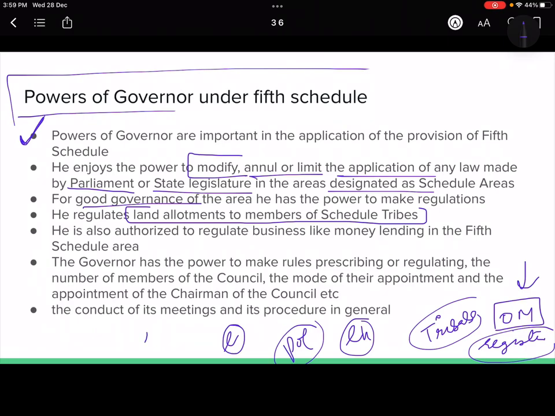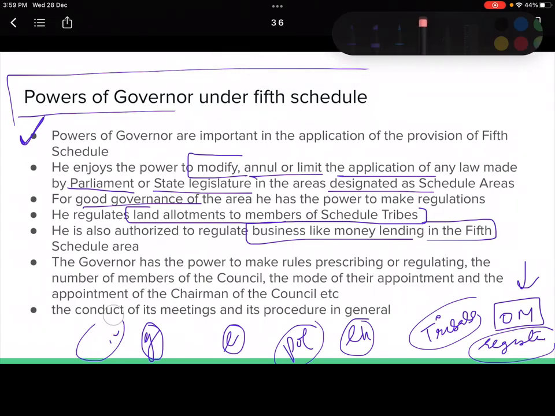So governor has to make sure that there is no land allotment happening to anybody without the oversight of the tribal advisory council and the governor himself. So he regulates that. Then he regulates any business money lending in the fifth schedule areas, because क्या होता था,